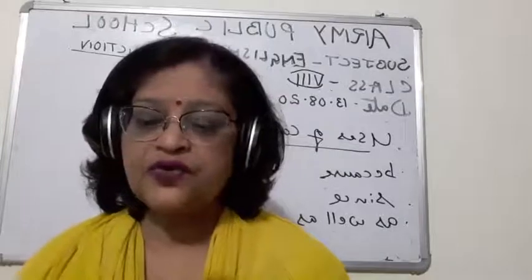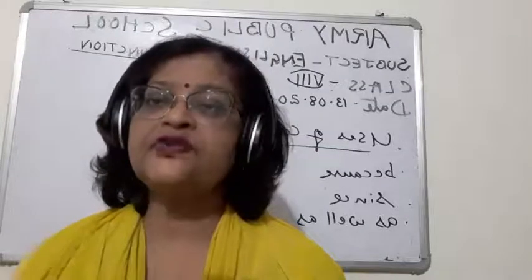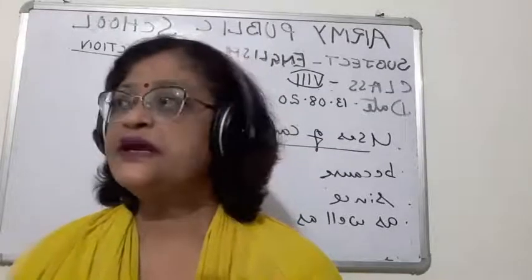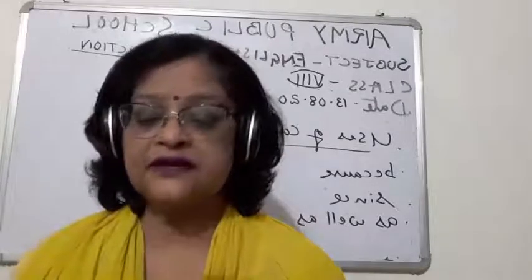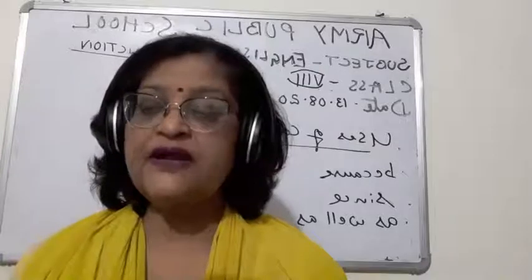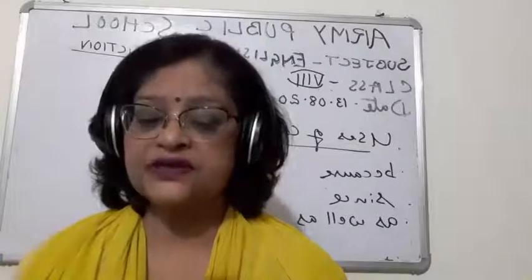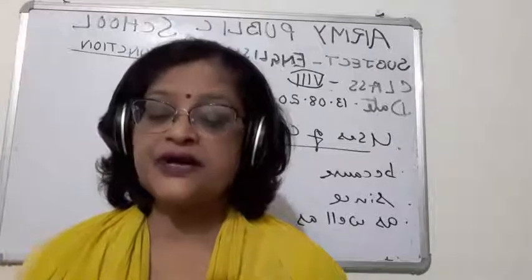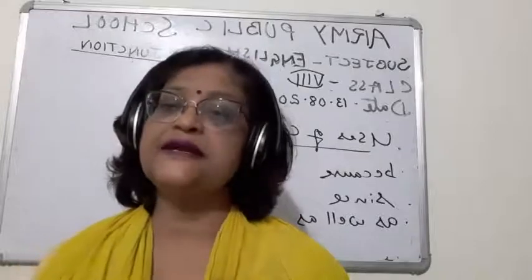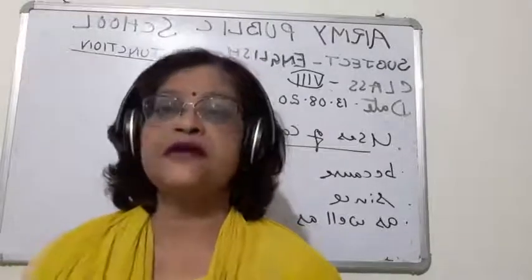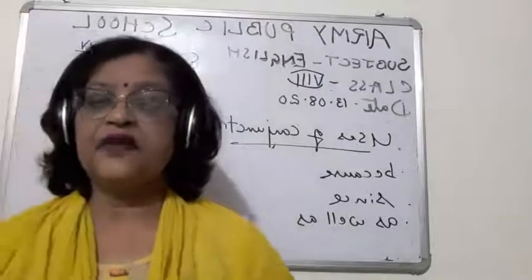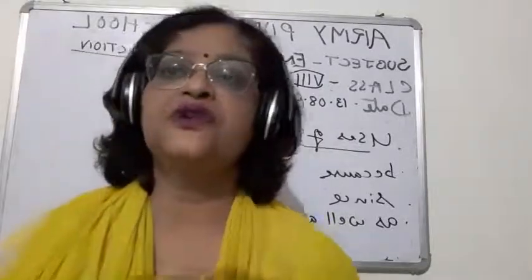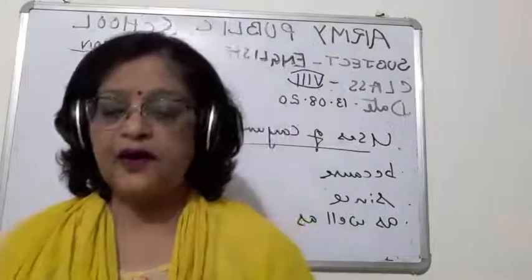There are two sentences: he could not attend the meeting, and he was ill. These are two separate sentences, and they will be joined by the word because. What is the conjunction here? Because. He could not attend the meeting because he was ill. So children, this is a conjunction of reason.